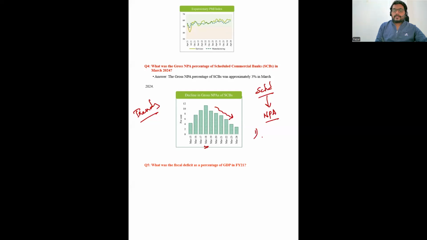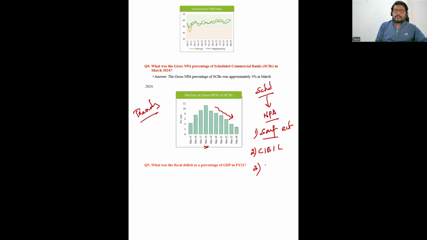The first important parameter is disposing of the underlying assets which were not productive. For example, we have the SARFAESI Act, which empowers the banks to dispose of, as per the Supreme Court guidelines, those assets which were not giving them any interest or the capital amount. Second, providing loans as per the CIBIL, Credit Information Bureau India Limited. Based on this, you provide the loans, and repeated defaulters can be ignored.